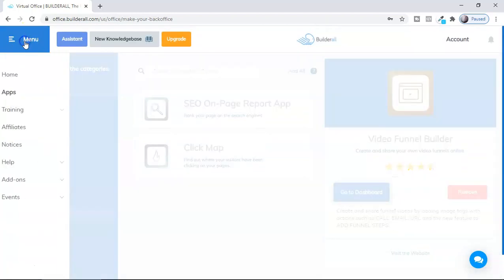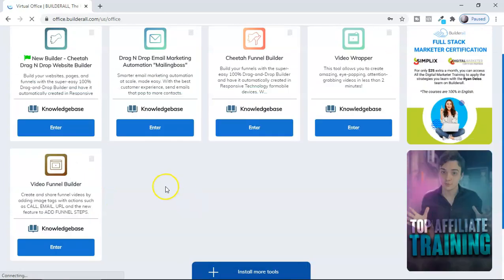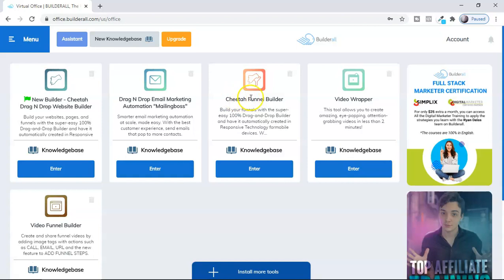Now let's get into the home page. So now here you can see these are the things which I use. You can keep them here, and here you can see video funnel builder. Okay, and if you click, it will open another window. Then you have, guys, Cheetah funnel builder.